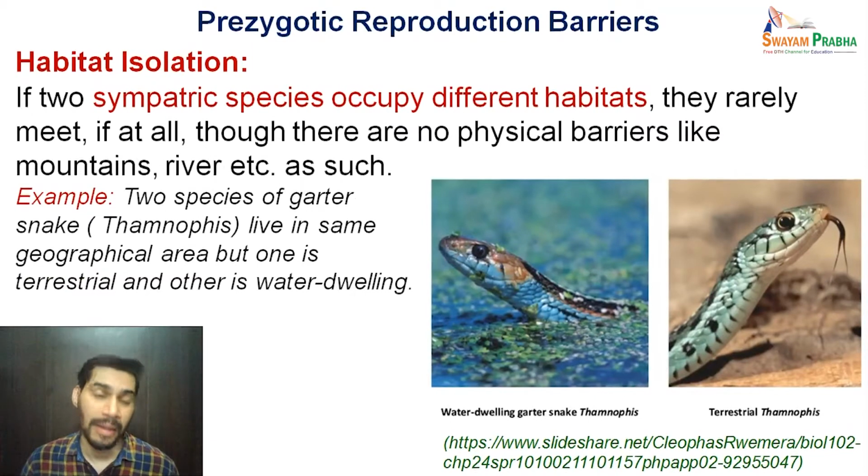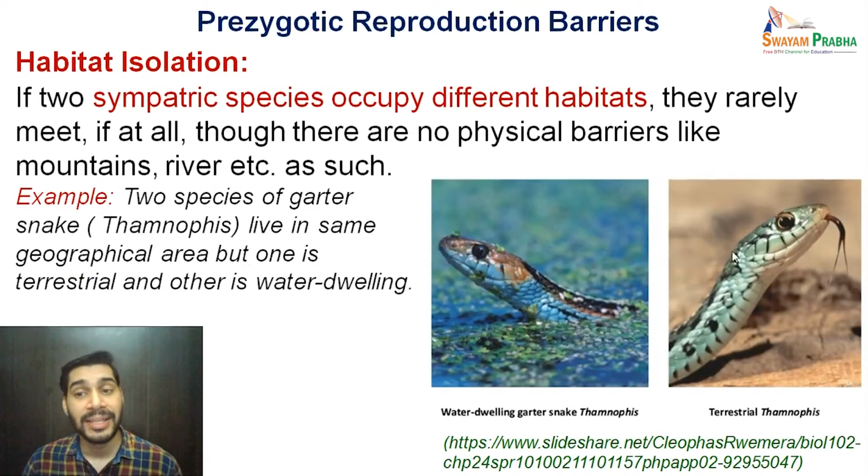For example, let's take the example of garter snakes, Thamnophis. They live in the same geographical area, but one is terrestrial in nature and the other one is water dwelling. Here you can see this is the Thamnophis which is water dwelling. So the preferred habitat for this particular organism is water.